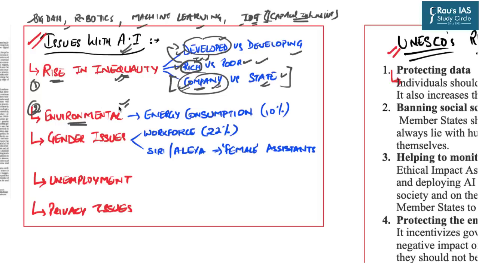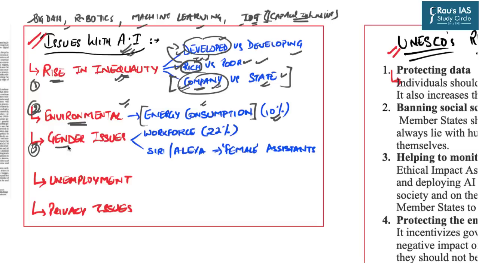It is believed that the technologies used in artificial intelligence consume around 10% of the total global energy used in the technological sector. This is a very high consumption and hence can be detrimental to the ecology and environment.